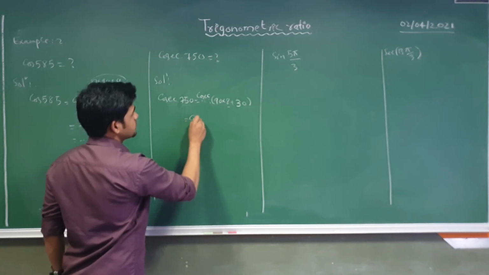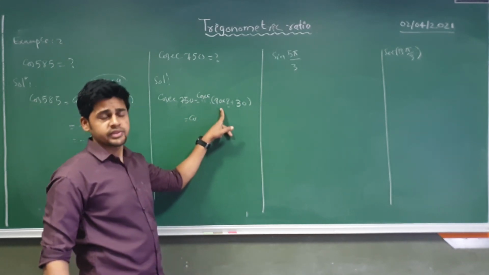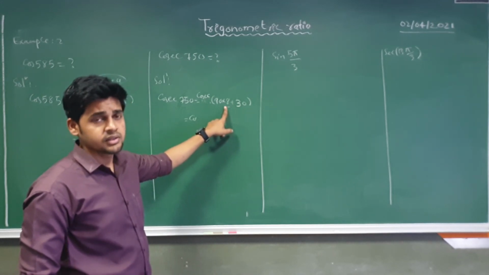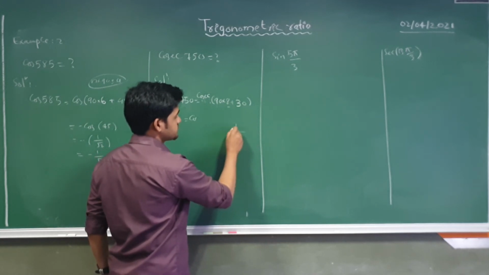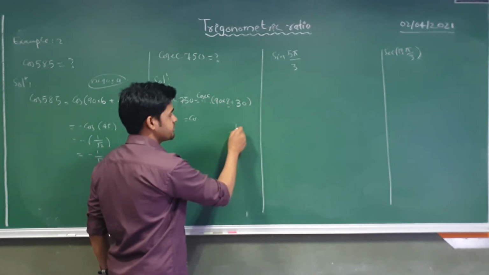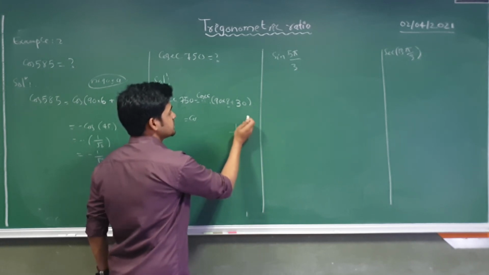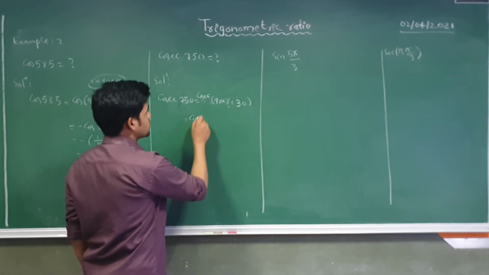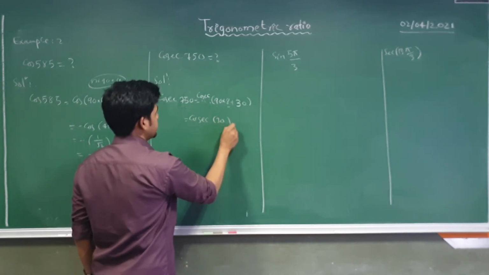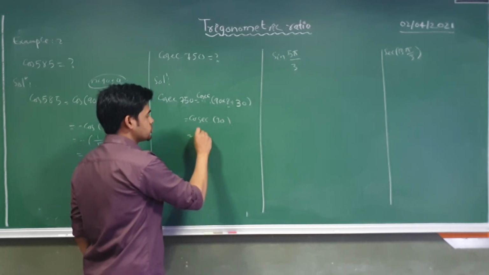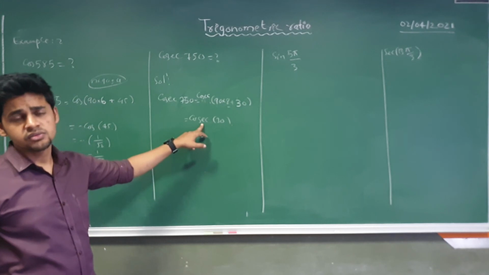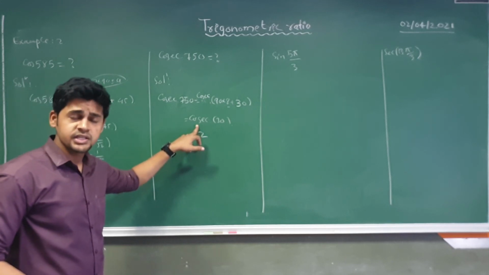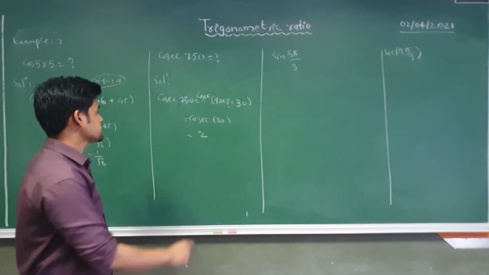The second part is you need to check in which quadrant theta is going to lie. So here we have 8 90s, that means first, second, third and fourth 90, fifth, sixth, seventh, eighth, 90. So the theta value is coming in the first quadrant, and in the first quadrant every trigonometric ratio will be positive. So cosec 30 is nothing but 2. Why? Because we know sin 30 is 1 by 2, and the reciprocal of sin is cosec. So if sin 30 is 1 by 2, cosec 30 will be 2. So this is the answer.